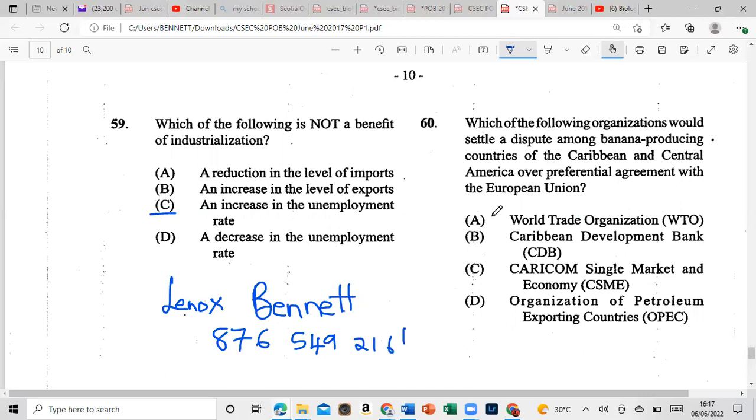All right, let's look at 60. Which of the following organizations would settle a dispute among banana producing countries of the Caribbean and Central America over preferential agreement with the European Union? So many people involved, and that would be A, the World Trade Organization. So 60 would be A.